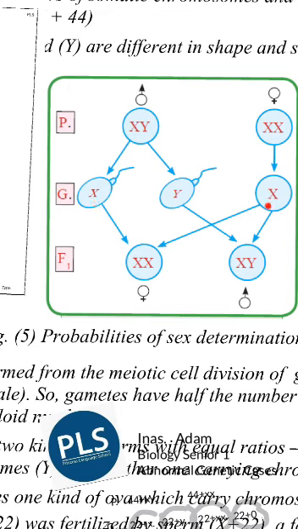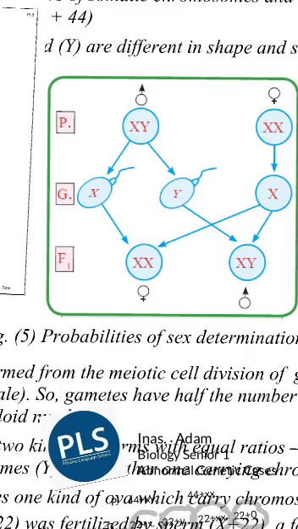But the female can produce only one type of gamete, which equals 22 plus X. All the female gametes are similar and their genetic structure is 22 plus X. So the male is the one who can control the type or sex of the fetus, because he can produce two different types of gametes.